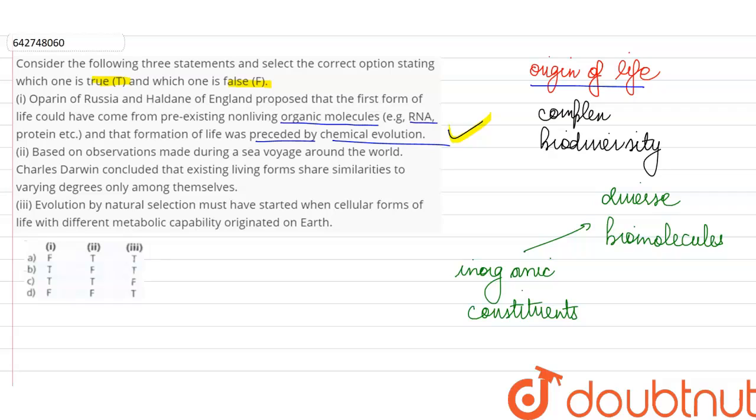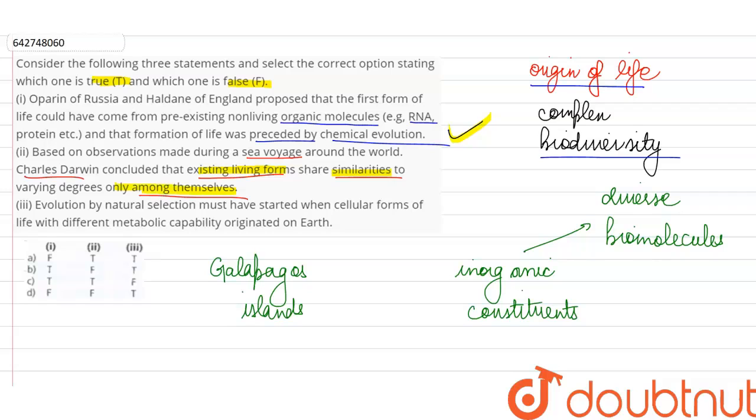Next, they are saying, based on observations made during a sea voyage around the world, Charles Darwin concluded that existing living forms share similarities to varying degrees among themselves. So this statement is also partially correct. Charles Darwin, when he went on a sea voyage, he saw unique biodiversity in many new places around the world, especially the Galapagos Islands, which are a group of islands in the Pacific Ocean. But in this statement, what are they saying? That the existing living forms are sharing similarities only among themselves.